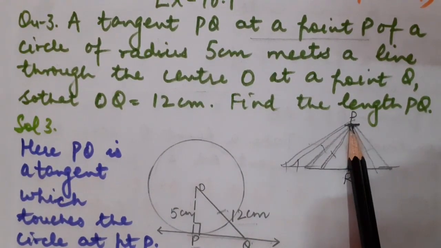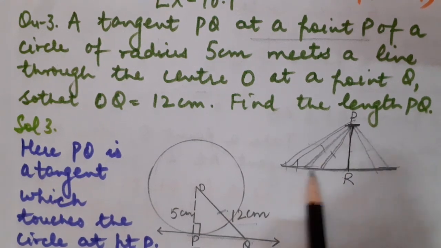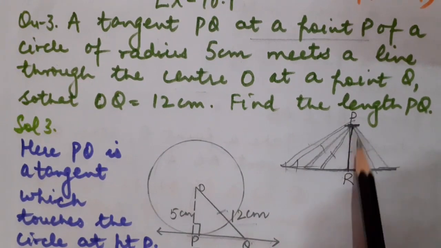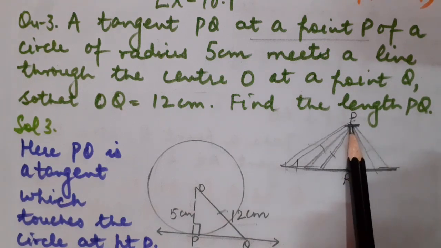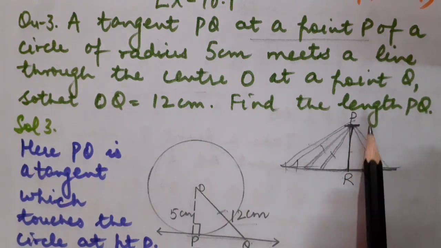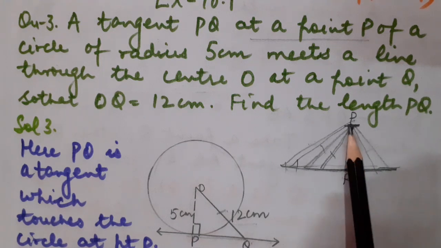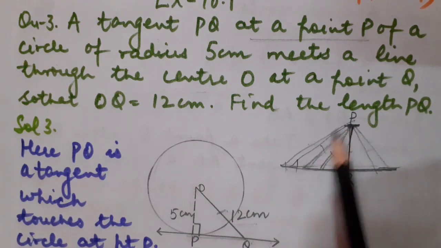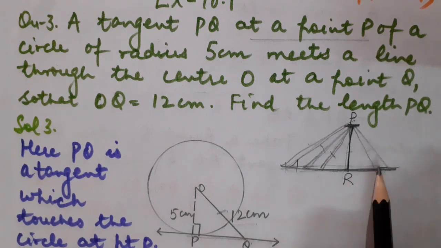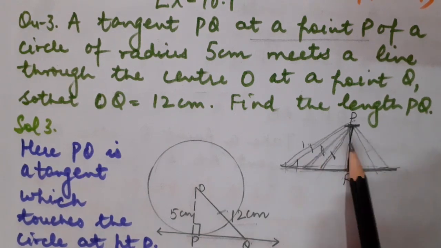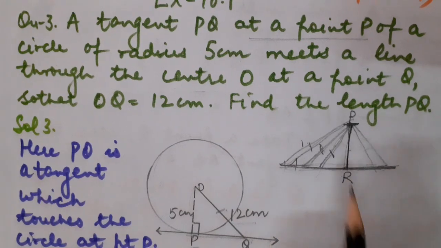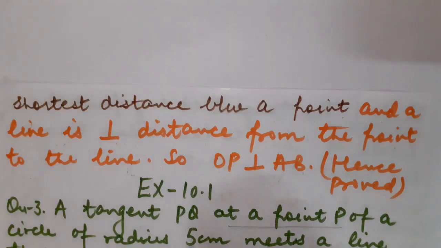Suppose this is a point P and this is a line segment. Then PR will be the shortest distance. Why? Because this is the perpendicular distance from this point to this line. So this will be known as the shortest distance, because if you take millions of points on this line segment, always these distances must be bigger than the distance PR. Correct, students? So hence proved that the radius is always perpendicular to the tangent, because AB is a tangent at the point of contact.